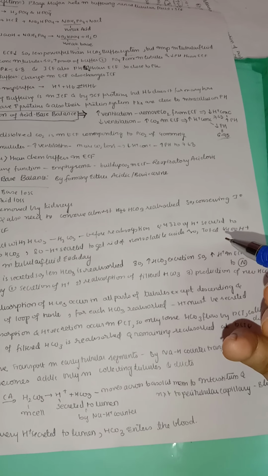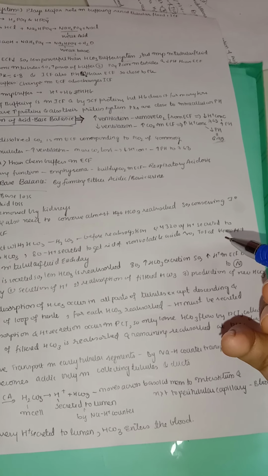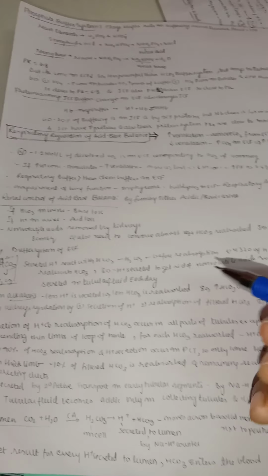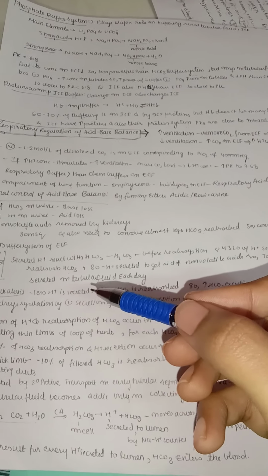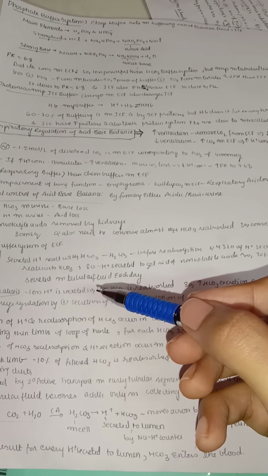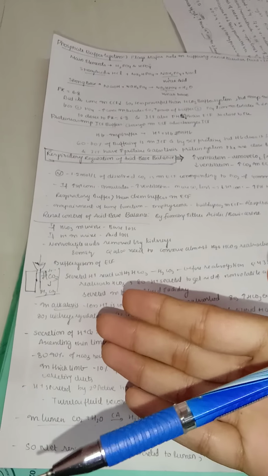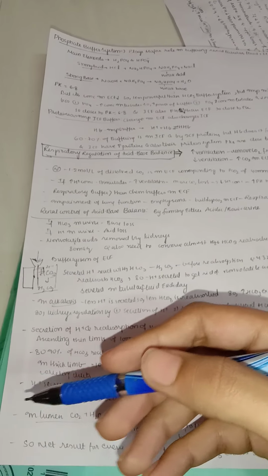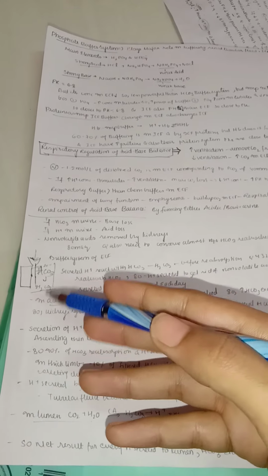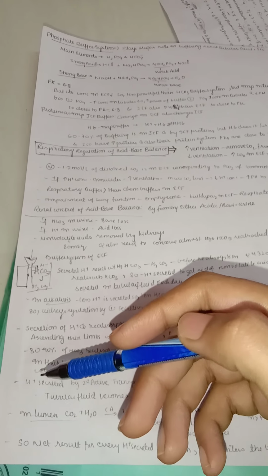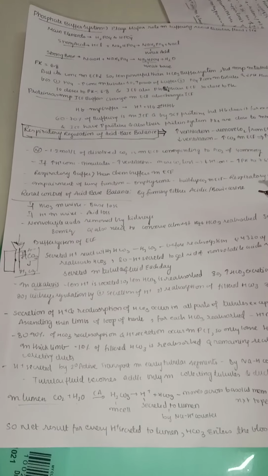So the total is 4400 hydrogen ions secreted into tubular fluid each day. So you can see a large amount of hydrogen ion is secreted into the tubular fluid every day. This hydrogen which is coming should be bound with bicarbonate and converted, so that then only it will indirectly get into the peritubular capillaries.